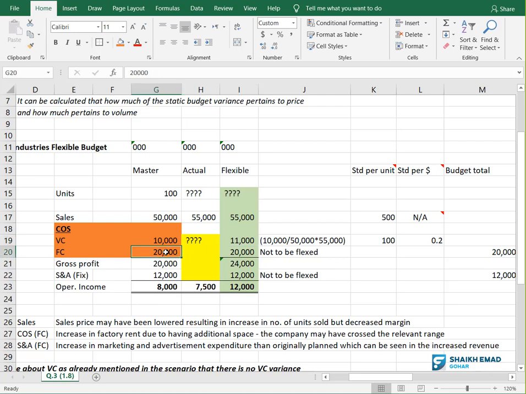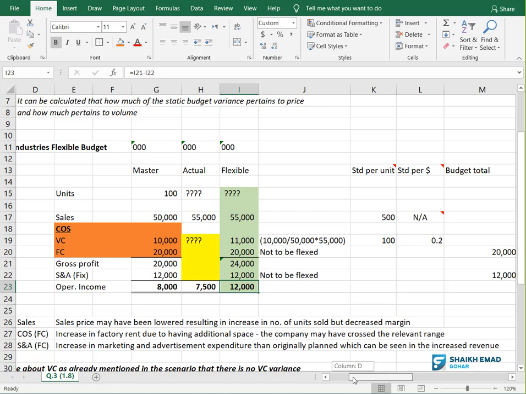Again, fixed cost, remember, will we flex fixed cost or not? Remember I told you, we only flex what? We only flex variable cost and revenue. We don't flex fixed cost. So fixed cost you will take as it is, 20,000. Remember, see how I did this? Exactly the same 20,000 I took here, not to be flexed. Similarly, selling and admin I will not flex, I will take as it is, fixed. Right? Total how much? 12,000 operating income flexible.